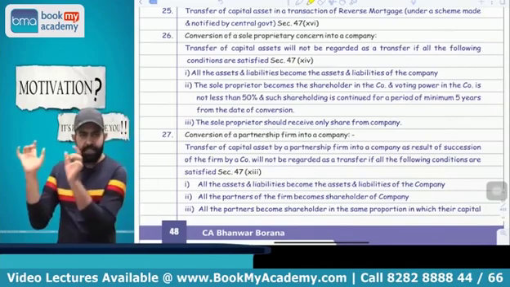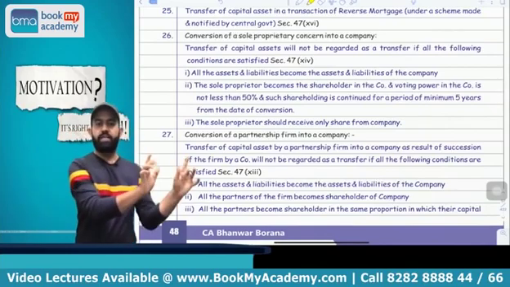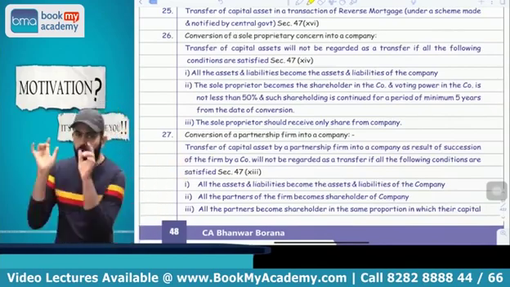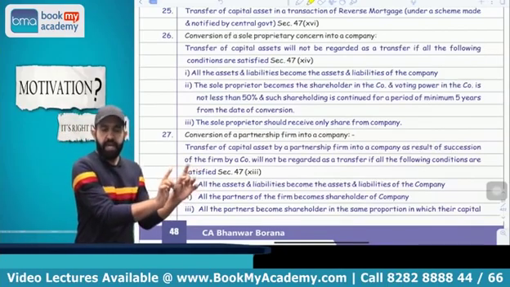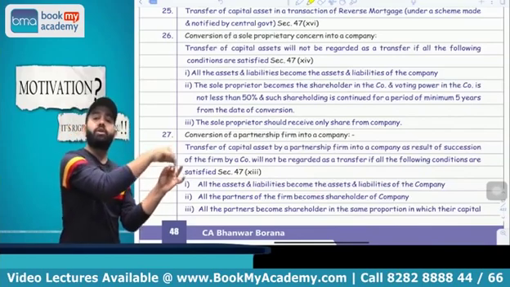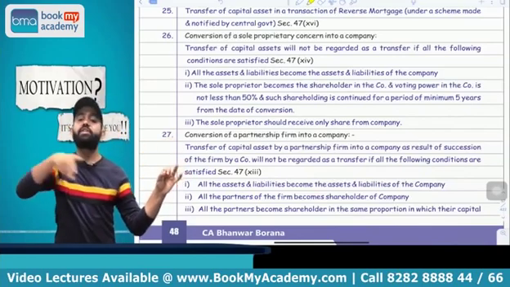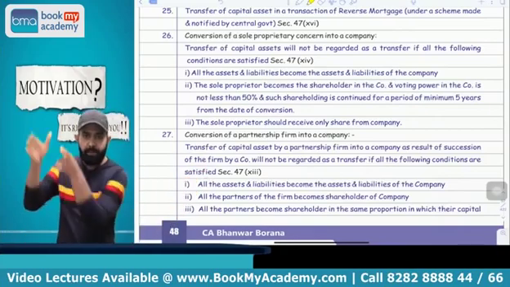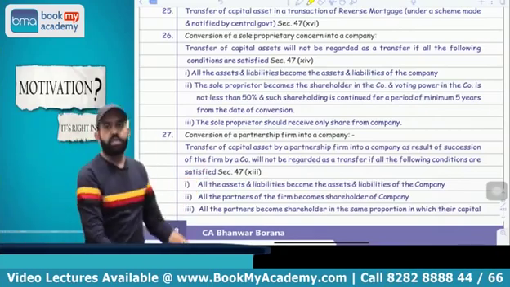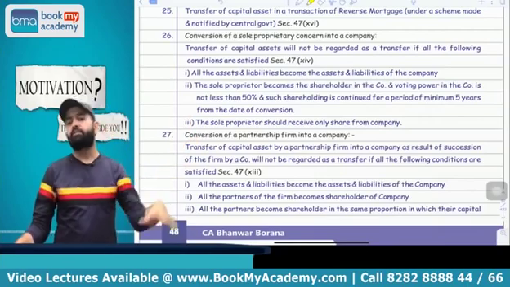First condition, all assets and liabilities of the partnership firm should be transferred to the company. Second, all partners of the partnership firm should become shareholders of the company, and they are going to receive the shares of that company in the proportion in which their capital accounts were stored in the partnership firm. So whatever the capital account ratio, in the same ratio they are going to get shares from the company.